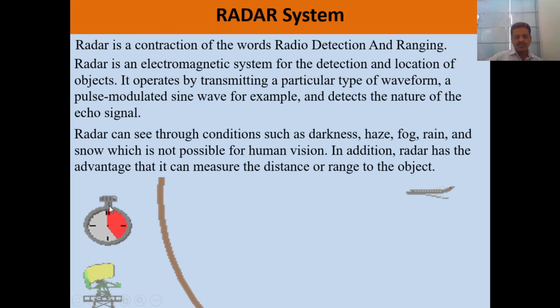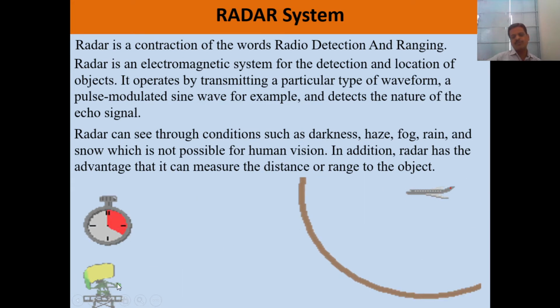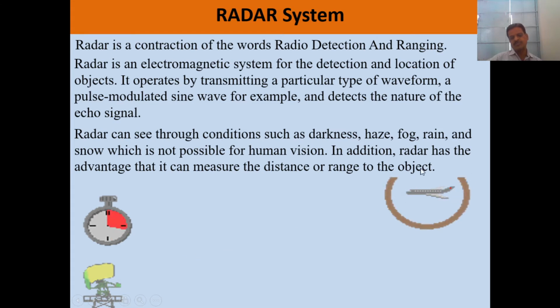We can measure the time required for transmission and reception of that signal, and from that we can measure the distance of the object which is present at a long distance. Similarly, we can find out the position and the distance of that object with the help of the radar system.